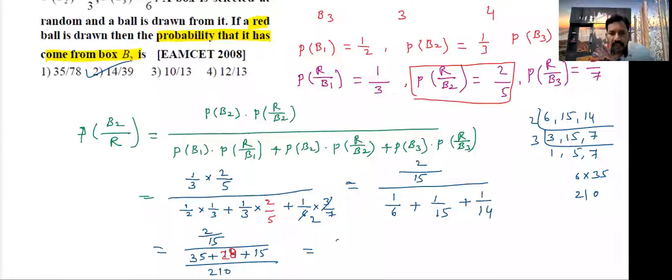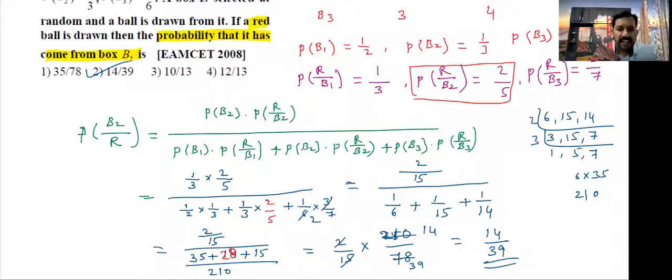Numerator is 2 by 15. 35 plus 15 plus 28 is 78. This is 210. 15 14s are 210. Now 2 into 14 by 78. 2 39s are 78. Answer is 14 by 39.